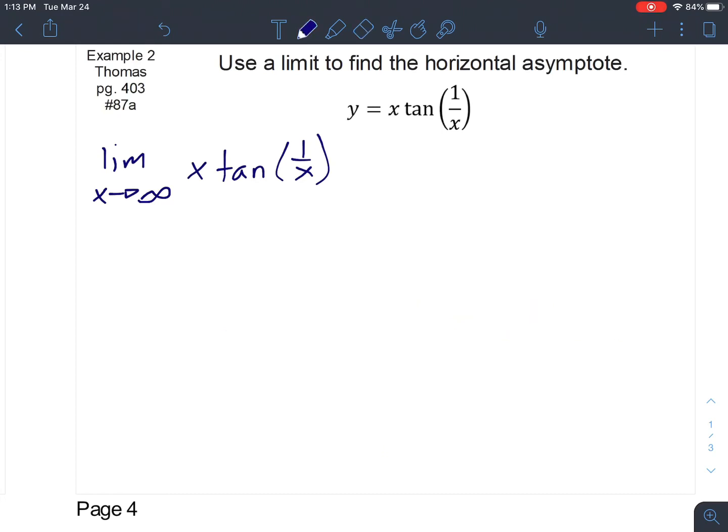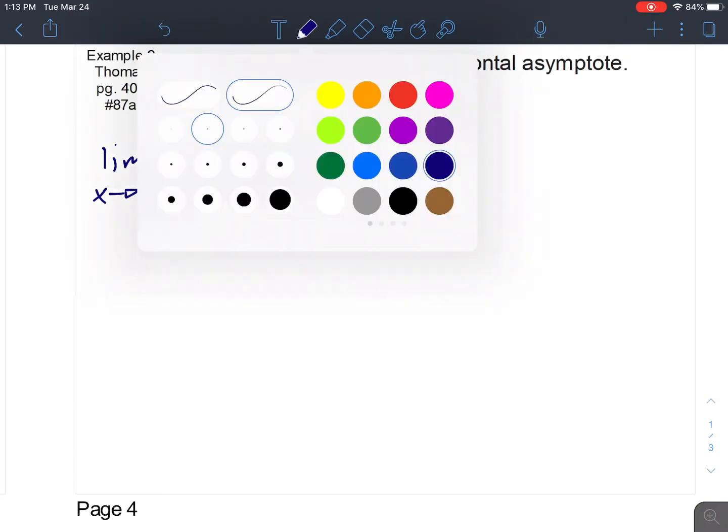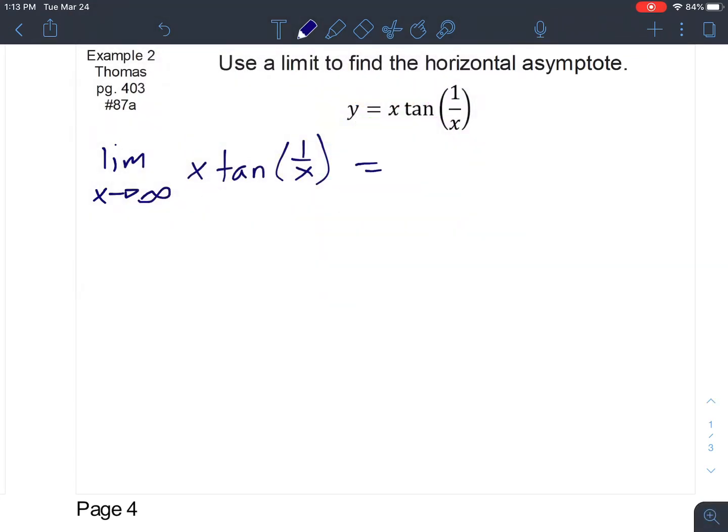Then we know that in order to solve this, by putting in infinity just at the beginning, we get infinity times tangent of 1 over infinity. And this is going to become infinity times 0 because this part would have been tangent of 0. So that's not going to work. We need to find a way to simplify this.